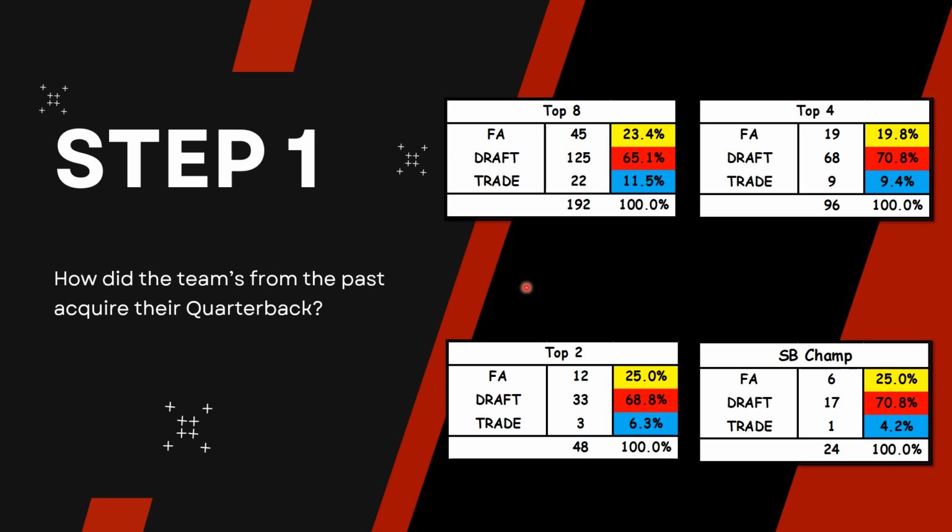If you don't really understand this, let me break it down like this. Tom Brady, when he made it to the final 8 in the AFC with the New England Patriots, was drafted by the Patriots. When he made it to the final 8 for the Tampa Bay Buccaneers, he was acquired as a free agent. Peyton Manning was drafted by Indianapolis, so all his top 8 finishes there count as drafted. But when he was with Denver, he was acquired as a free agent. So we're basically just asking the question, how was that quarterback acquired?